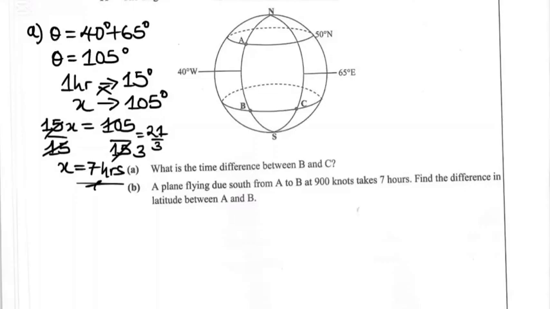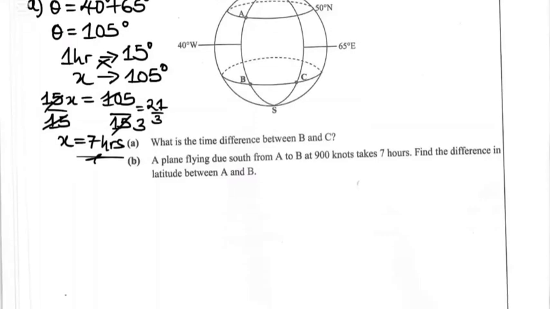Alright, going to B, this one reads, a plane flying due south of A to B at 900 knots takes 7 hours. Find the difference in latitude between A and B. So here they've given the time, 7 hours. So what will be the difference in latitude?